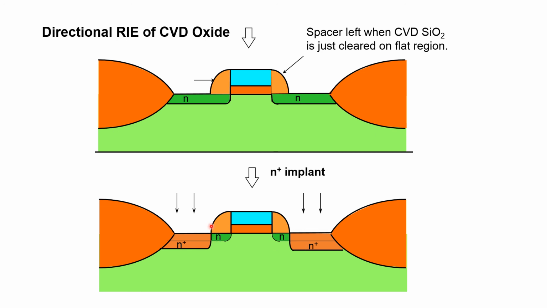Now because of this side spacer, as I have already told you, the LDD is not exposed to the heavy implant, and therefore this green portion remains intact as a lightly doped drain and source, while because of the N plus implant, this portion becomes the heavily doped source and drain. So that is how LDD is used in MOSFETs, helping us in scaled devices to avoid hot carrier effects. It is one of the attempts to avoid the hot carrier effects.